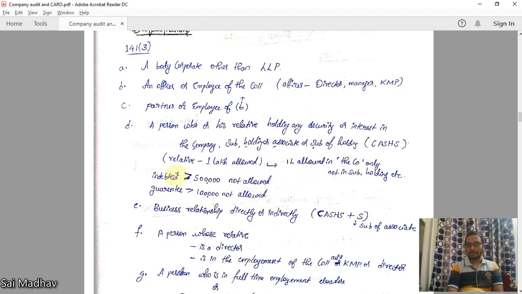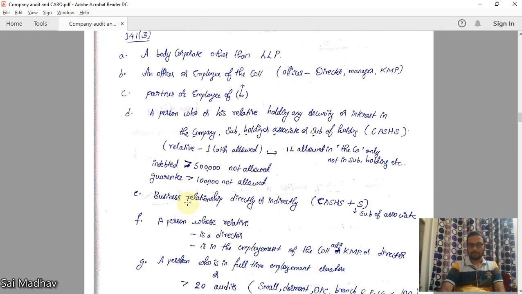If he is indebted greater than 5 lakhs, he is not allowed. Indebted means the person, as a relative, holding debt up to 5 lakhs is allowed, but with more than 5 lakhs he cannot be appointed as auditor. If he has given a guarantee of greater than 1 lakh, then also not allowed.